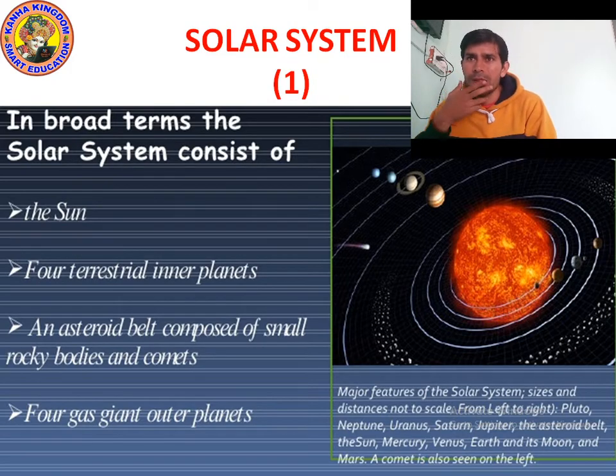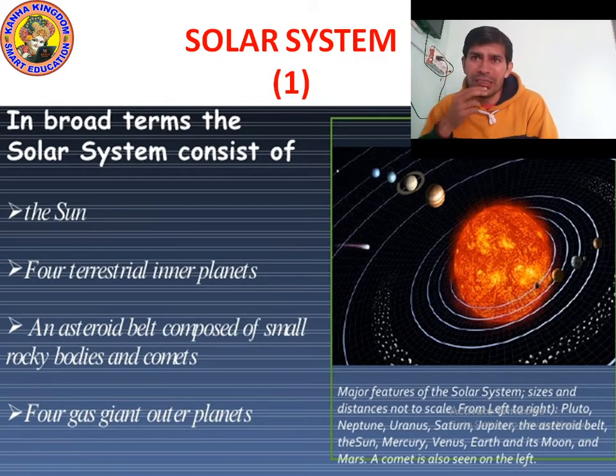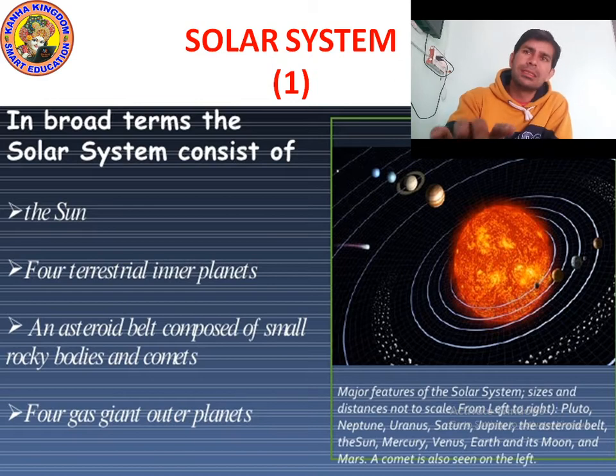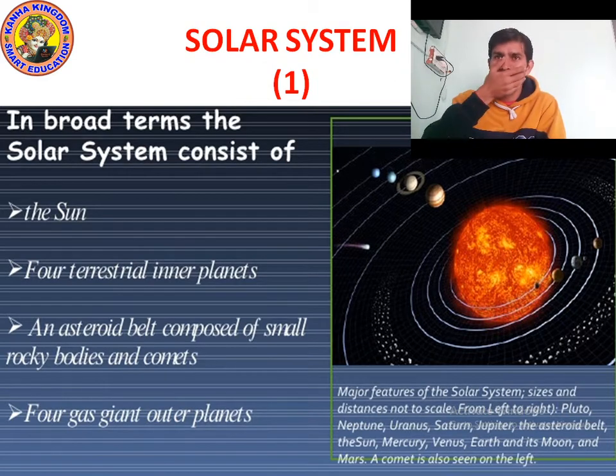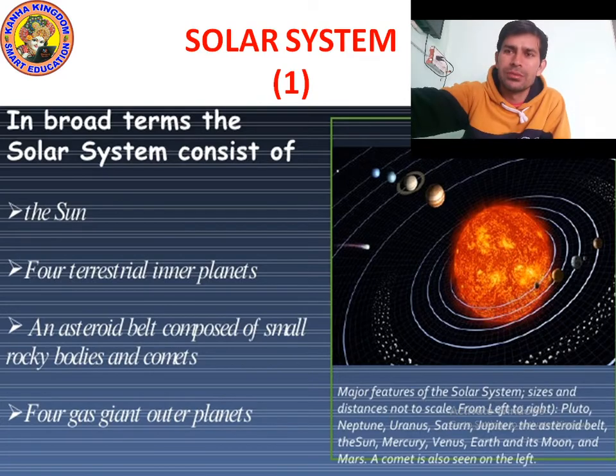As you can see in the picture, can you see the picture? You can see the big picture of the Sun. The planets are revolving just around it. So different things are present in our solar system. Now let's study something more about the solar system. Let's move on to the next point.